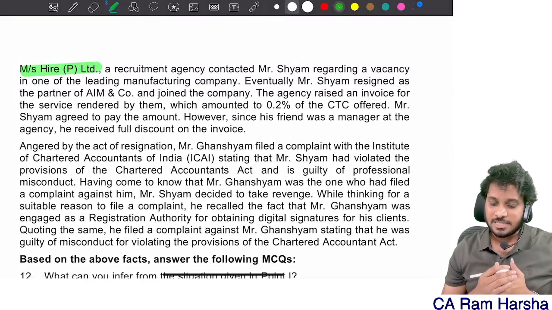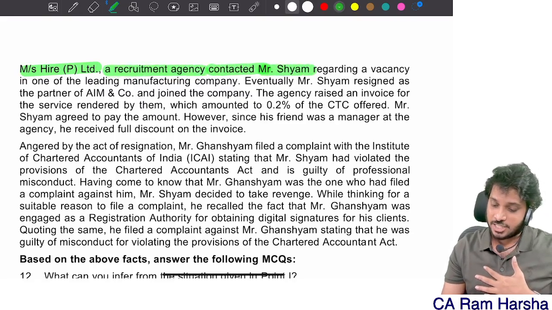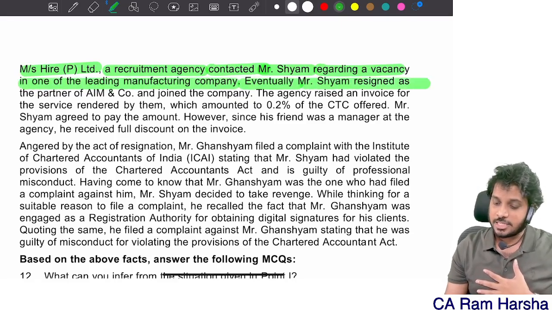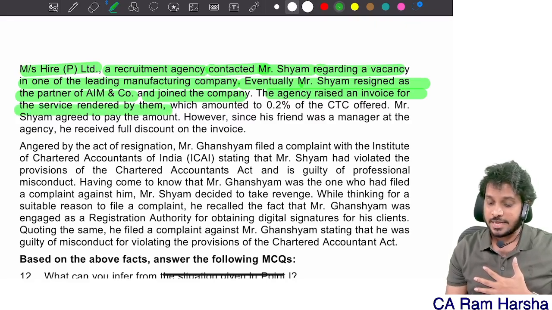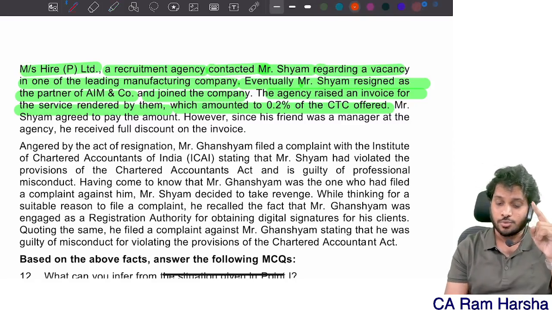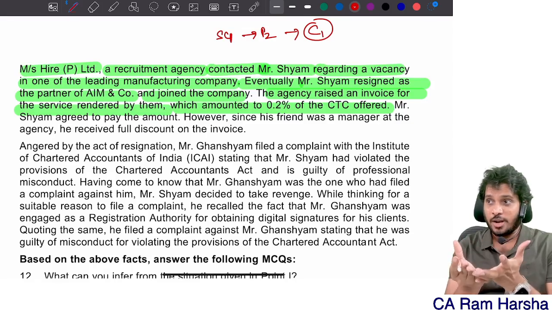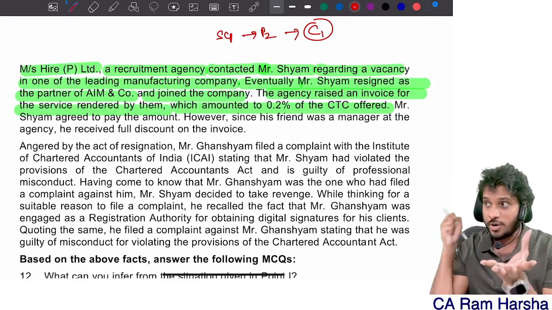There is another company, Messrs. Hire P Limited, a recruitment agency, which contacted Shyam regarding a vacancy in one of the leading manufacturing companies. Eventually, Shyam resigned as a partner of AIM & Co, joined the company, and the agency raised an invoice for services rendered by them, which amounted to 0.2% of the CTC offered. Schedule 1, Part 2, clause number 1: agree to pay, agree to allow any part or share of his emoluments, yes or no, for procuring the job.